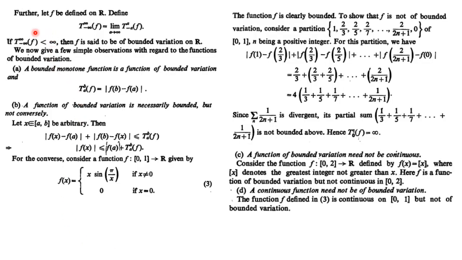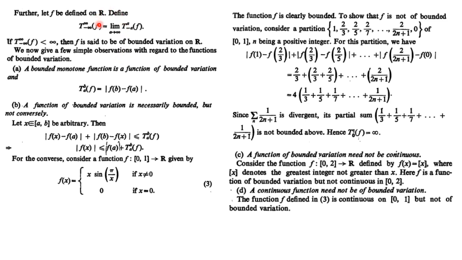So now just see how we can define the total variation over the interval R. In the previous slide, total variation is defined over the interval AB. We take the partition over AB, find out the variations. Then with respect to the different partitions, we have different variations. Then find out the supremum of all these variations. We will get the value of total variation over the interval AB.